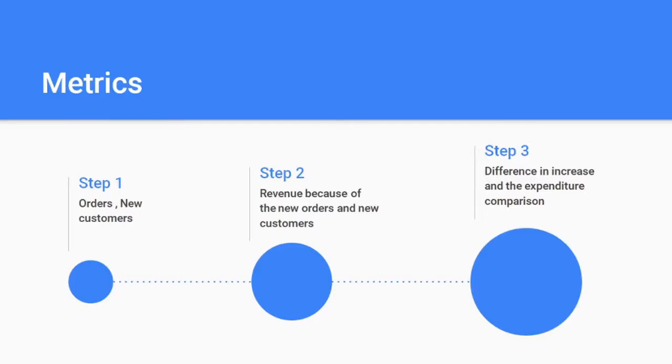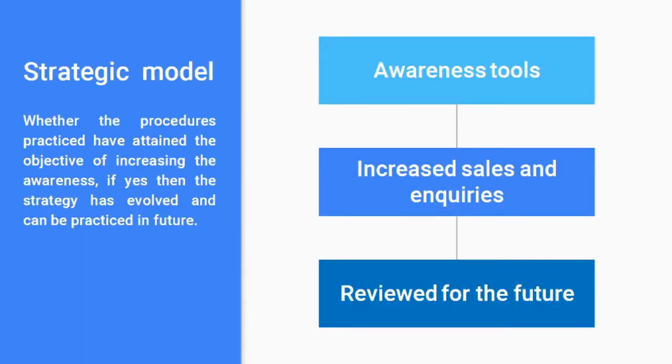And the next one is time bound. I already told you it is for the next month, from September to November. Time bound and timely. Whenever we want to increase the sales, we have to go for the increase of awareness. We have to go for the increase of sales promotion. Here it is time bound as well as timely. That is what I am trying to tell. So this is called the evolution of a strategic model. Whether the procedures practiced by the company now have attained the objective of increasing the awareness. If yes, then the strategy has evolved and can be practiced in future.